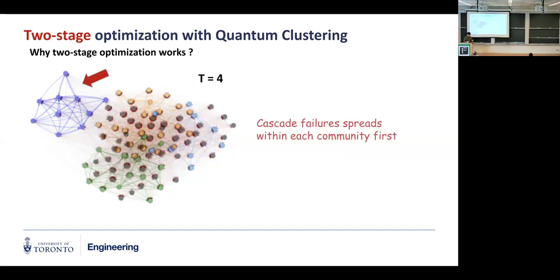So what this means is that the cascade failures spread within each community first, right? And if you think about it, it makes sense because the B vectors, the loss, is shared across the network with the C matrices. And when we do community detection, we're also basing it on the C matrices. So the cascade failures happen within each community first, and then community detection becomes a method for locating the source of that cascade failure. That's the motivation for the two-stage approach.